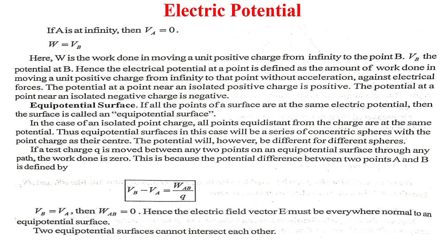Both these quantities are interrelated. In the study of electric field, the electric potential is an extremely important quantity.